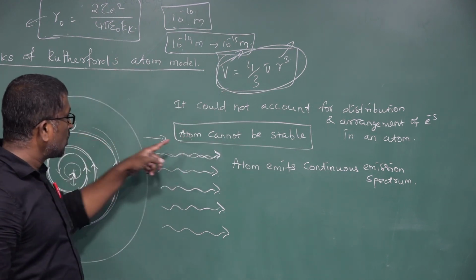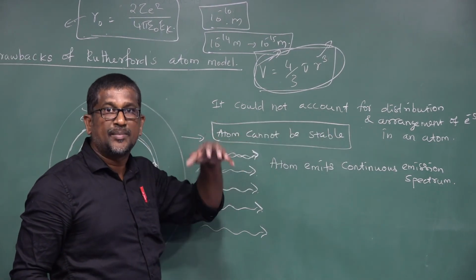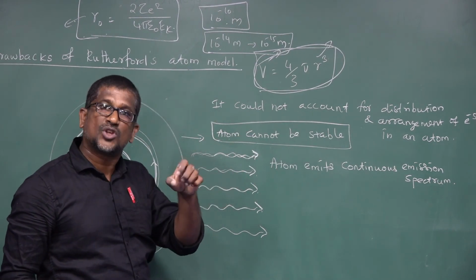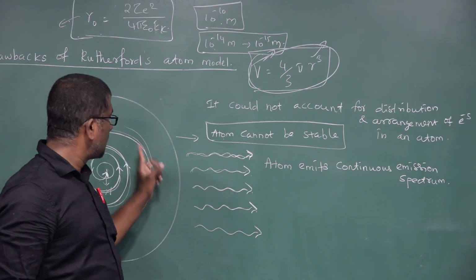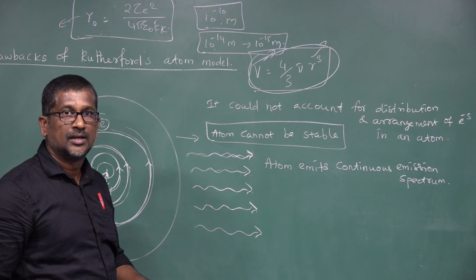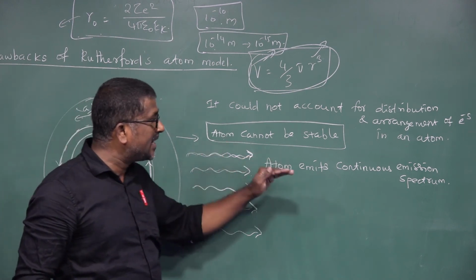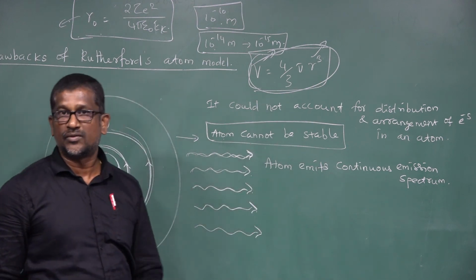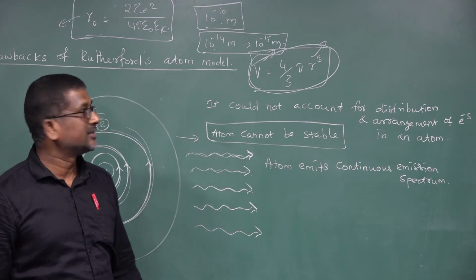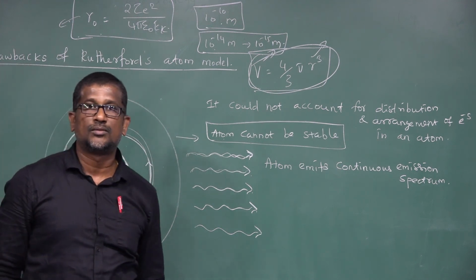Second, this model suggested that an atom cannot be stable, but experimentally most atoms are highly stable. Third, the atom emits a continuous emission spectrum of all possible wavelengths, but experimentally an atom emits a line spectrum of particular wavelengths. So these are the drawbacks of Rutherford's atom model, right?